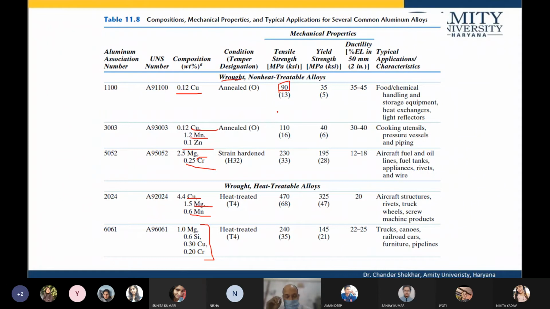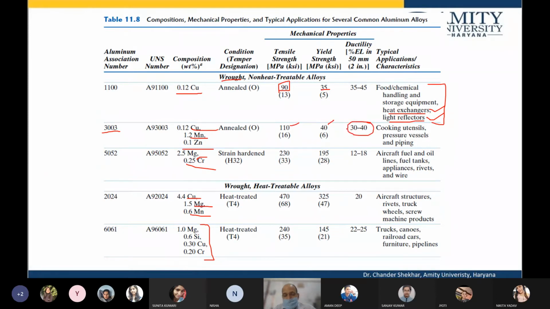The tensile strength is less than 50% that of the copper, the lowest tensile strength, and the yield strength is 35 megapascal. And there are various applications from chemical handling, storage equipments, the heat exchangers because of the high thermal conductivity, light reflectors, etc. Whereas the 3003, having the copper, manganese, and zinc, has slightly higher mechanical properties.